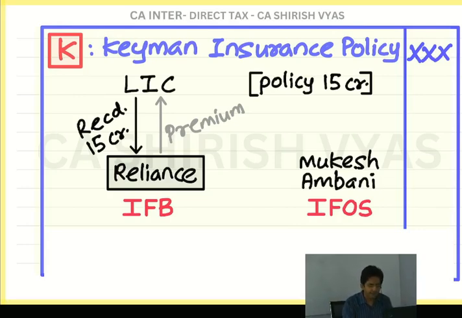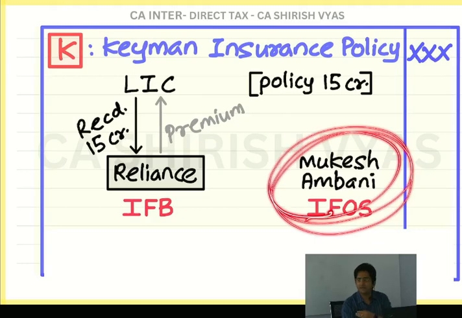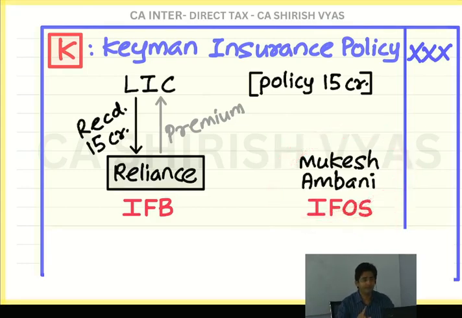But if Ambani is worried about his wife and children, not small, big. If he is worried about his children, family, then it is a good feeling. Then he is family-minded. Then the income tax department will also exempt it, whether it is received on death or maturity. But in the question, they will write life insurance, only then. You have to see the word. If they write Keyman, taxable. Money-minded. If they write life insurance, exempt.